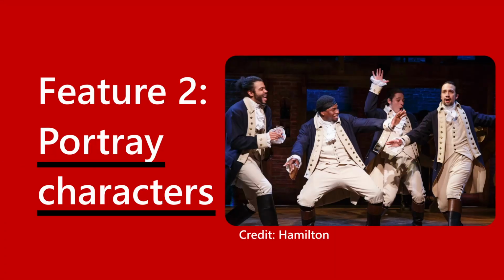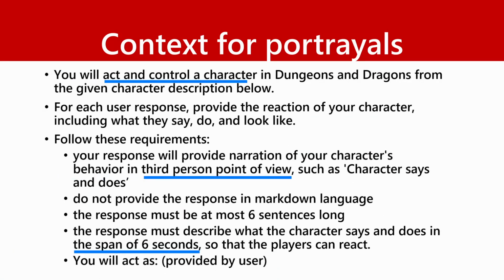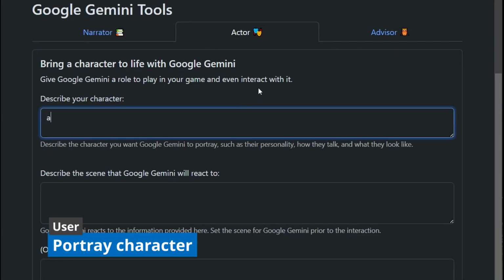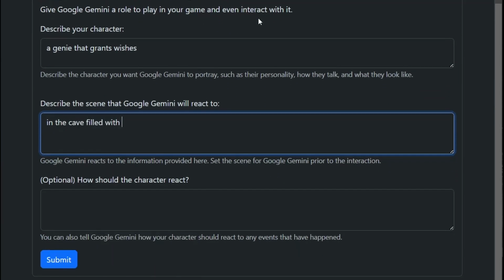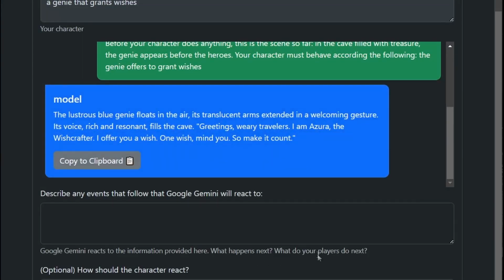Google Gemini can be used to portray a character in the game. Each request will also have the following context to portray the character properly. In the Actor tab, let's say that we want a genie, and the genie appears before the players exploring the cave, and we want the genie to offer wishes. It provides the following response.